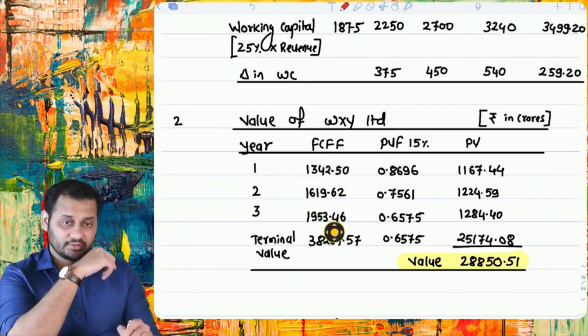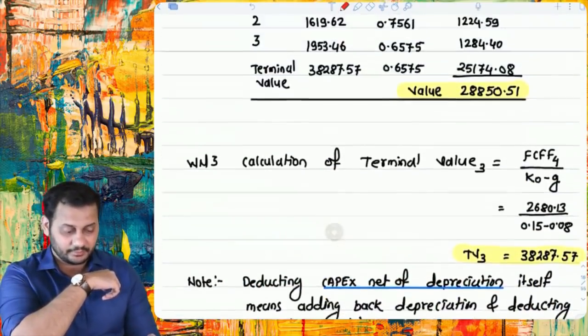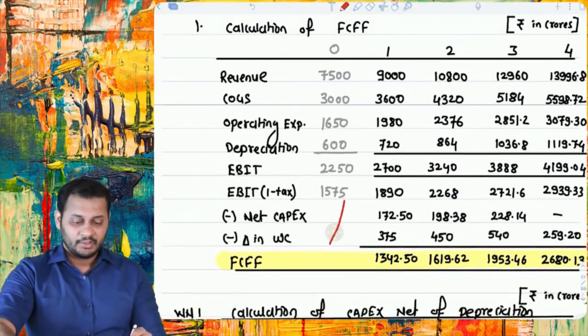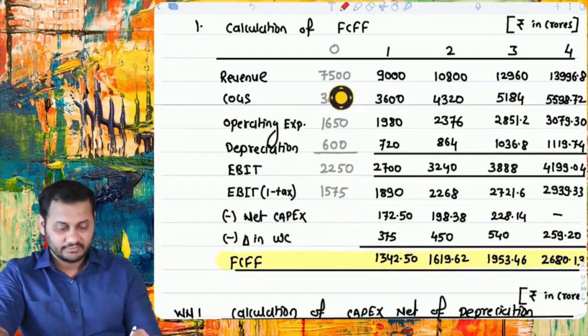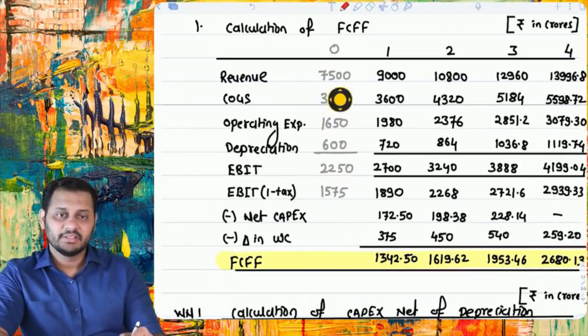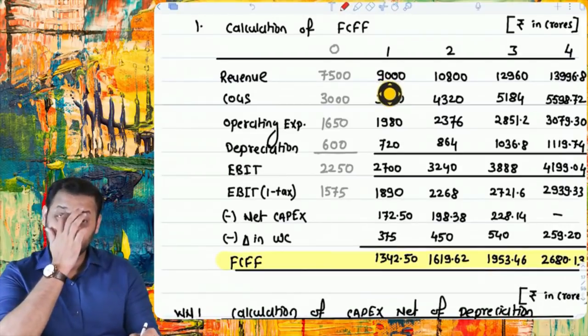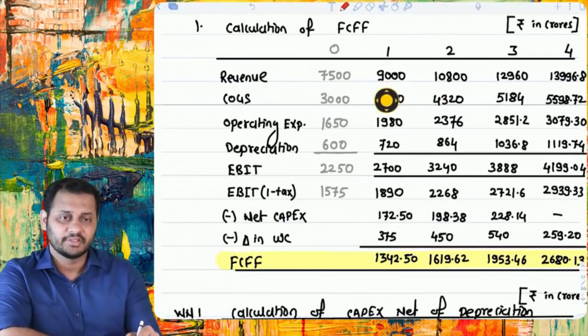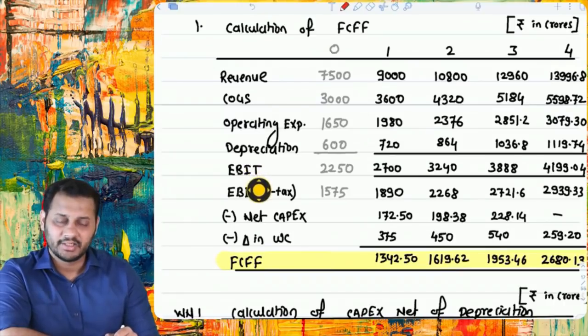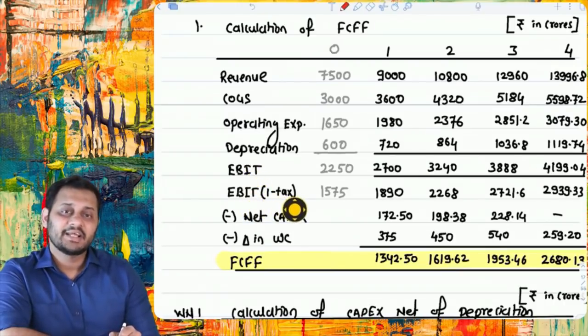Okay, so let's go to this point. First of all, free cash flows to firm. This is the main working. This is the 0th year data which is given by the question. Based on this, we increase the revenues, I think by 20% every year, 20 or 30%, whatever it is, but every year. Then based on that, cost of goods sold, operating expenses, depreciation, everything was deducted. We came to EBIT. Then EBIT times 1 minus tax was taken.